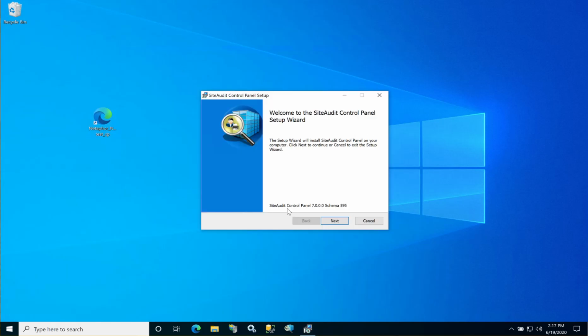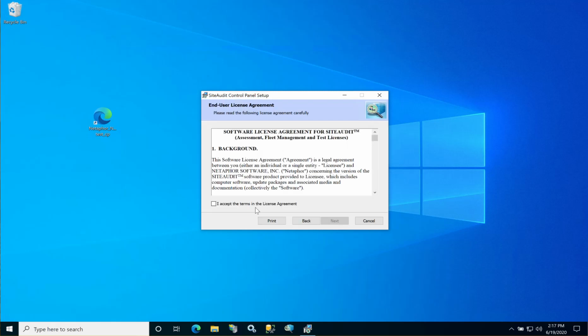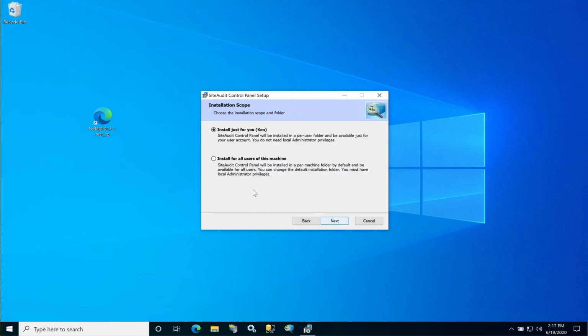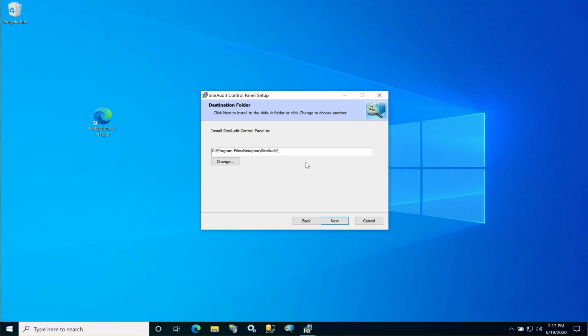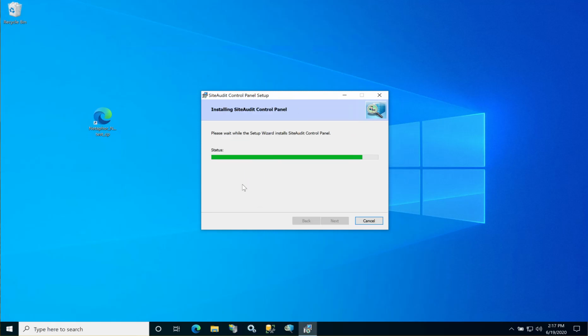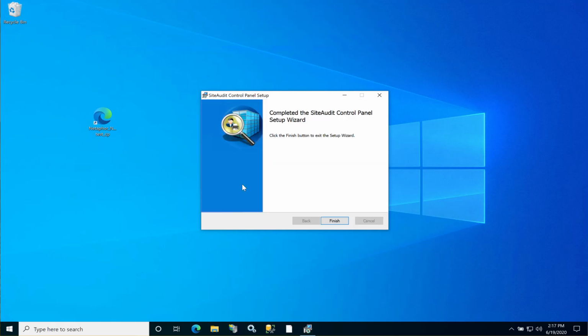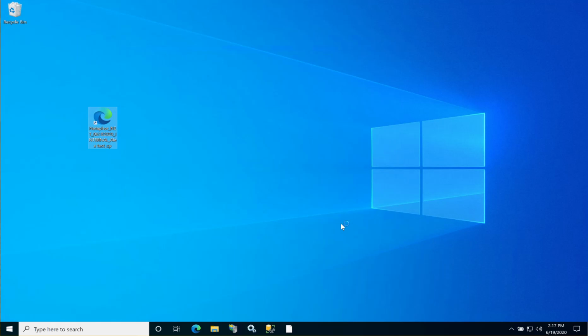All right, the first thing you see is it says it's SiteAudit Control Panel version 7. I'm going to say accept the license agreement. I'm just going to install for me, default location, and install. Okay, it's finished. Click the Finish button. And what it's going to do now is it's going to connect automatically. I'm going to say OK.